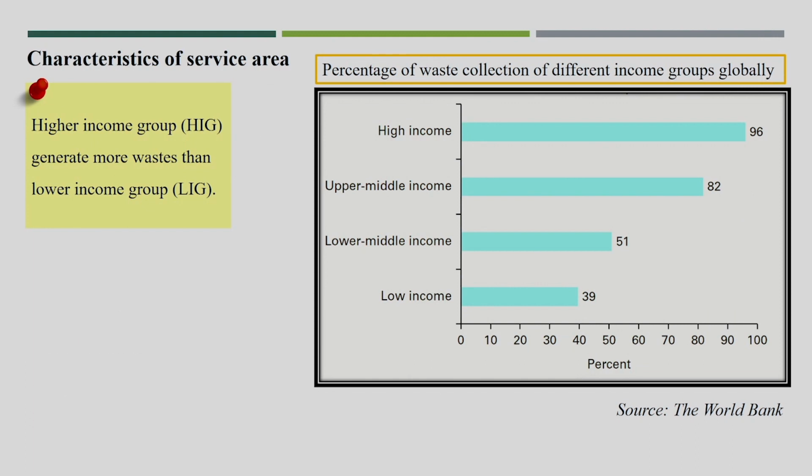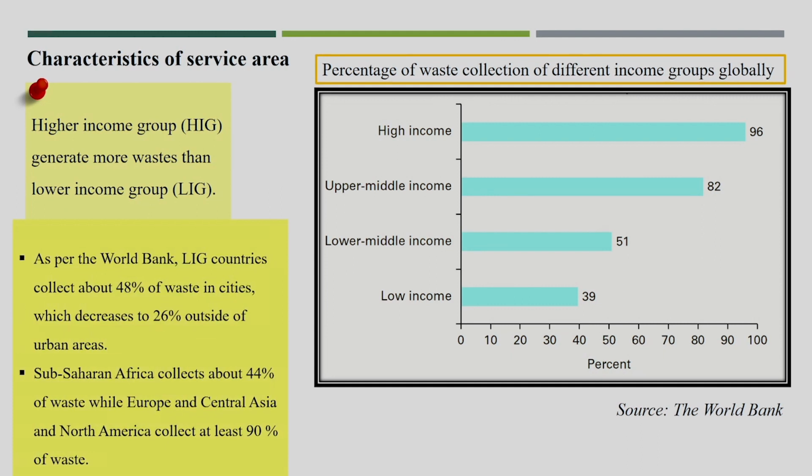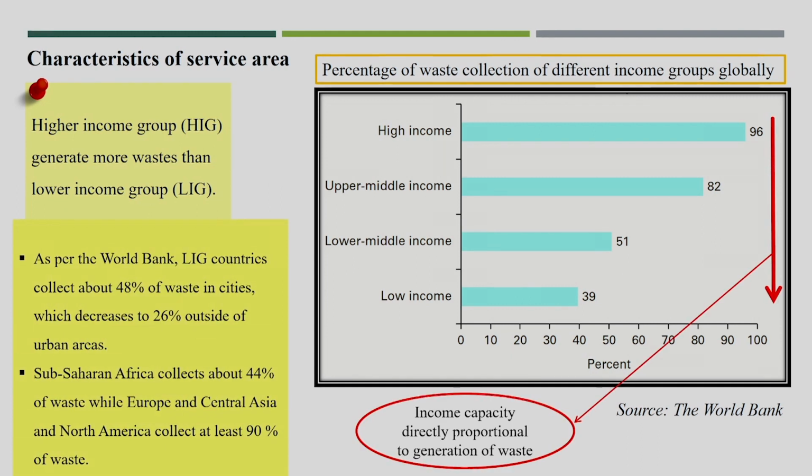This is another factor we are looking at for waste generation: the characteristics of the service area. There are some data where we can see that high income group countries or areas are generating a large amount of waste compared to low income countries. Like here we can see that the World Bank LIG countries collect 48% of waste in the city, which decreases to 26% outside of the urban area.